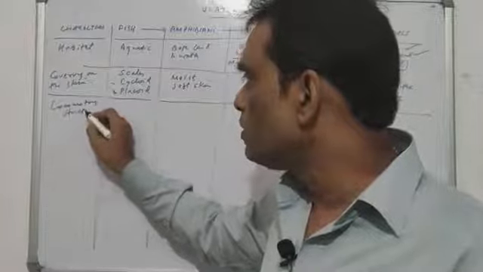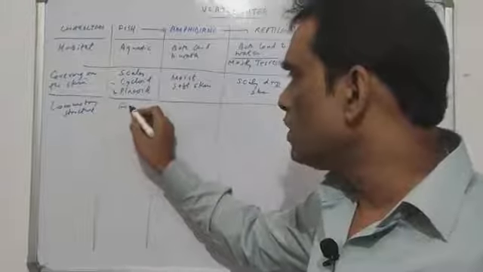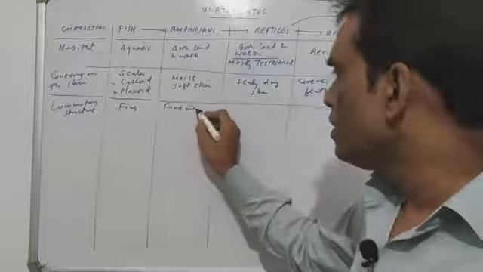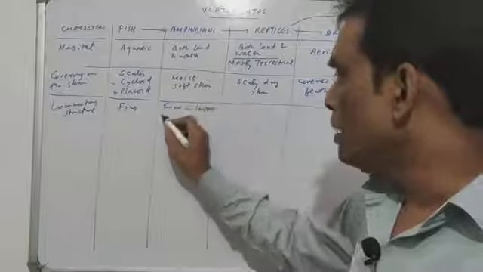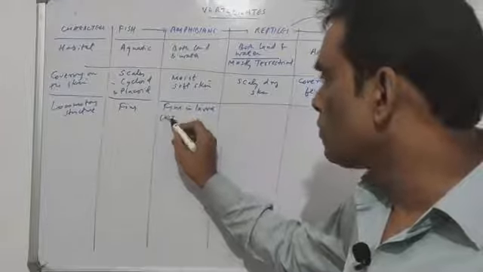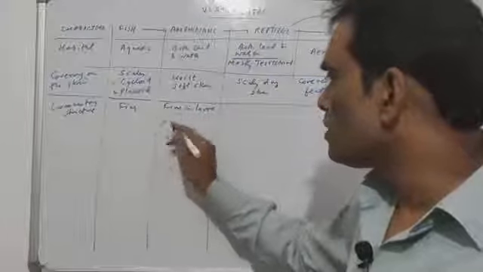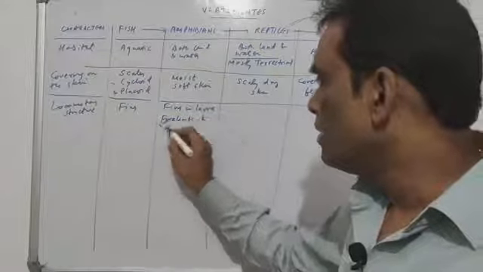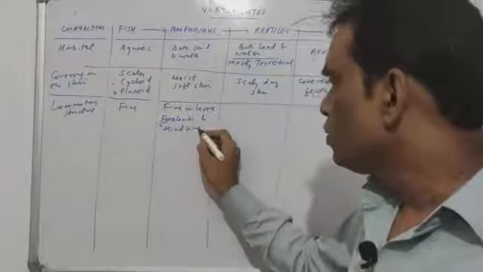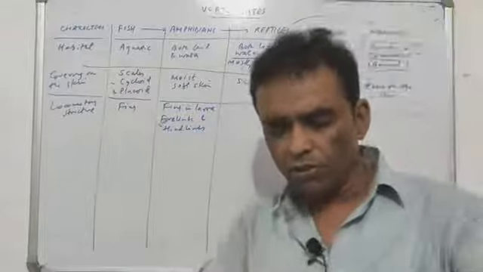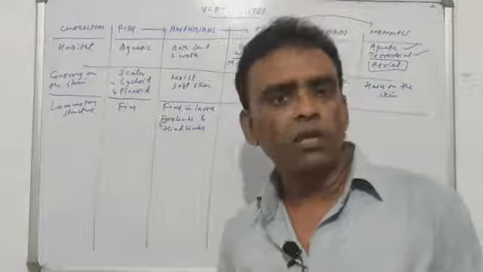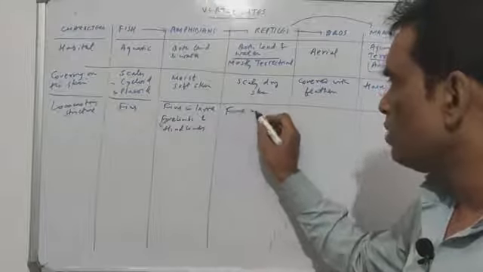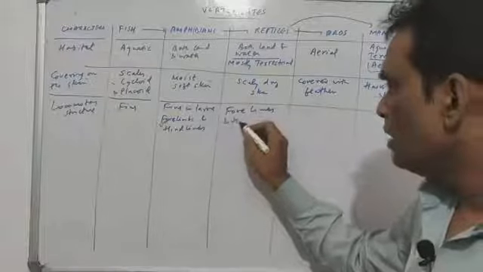Locomotory structure. You clearly know in fish it is fins. As far as amphibians are concerned, it is fins in the larva of amphibia, but it is definitely the legs. अच्छा legs नहीं बोलेंगे, हम बोल देंगे साफ साफ forelimbs and hind limbs. Those which have four legs, the first two legs are called forelimbs, the back two legs are called hind limbs. So there are forelimbs and hind limbs in amphibians. The same thing in reptiles also, the forelimbs and hind limbs.